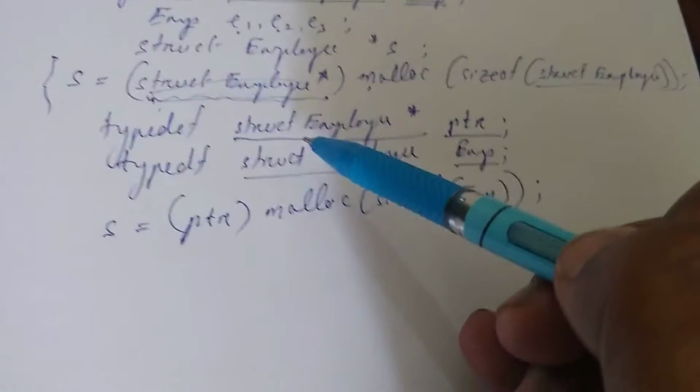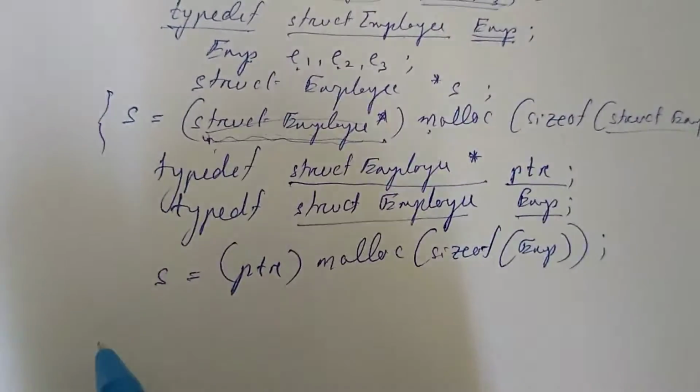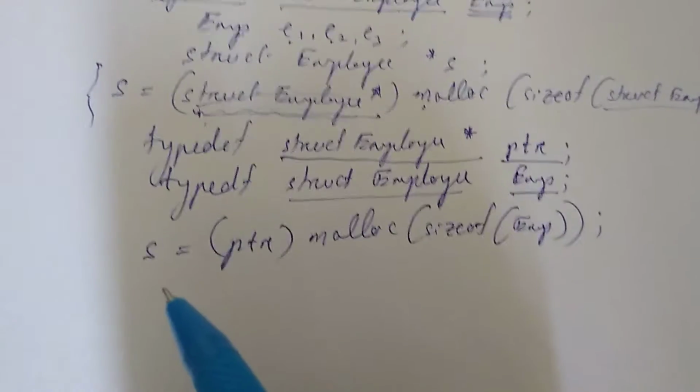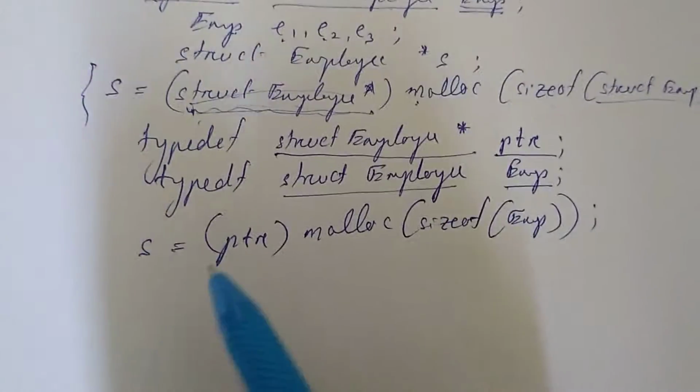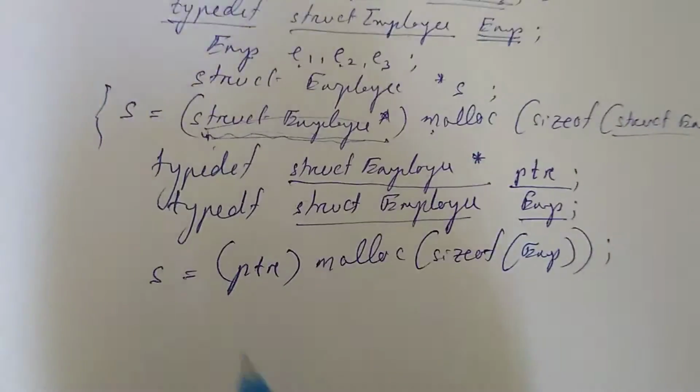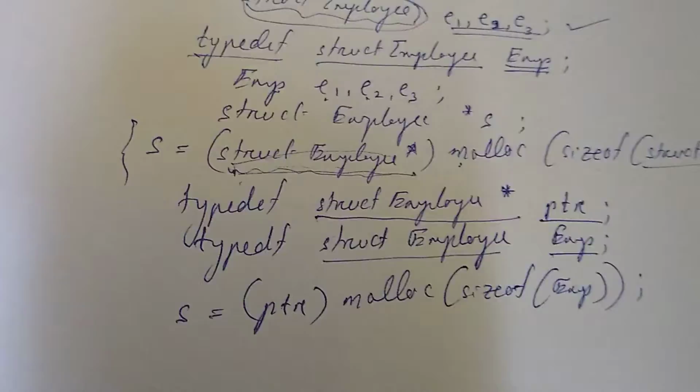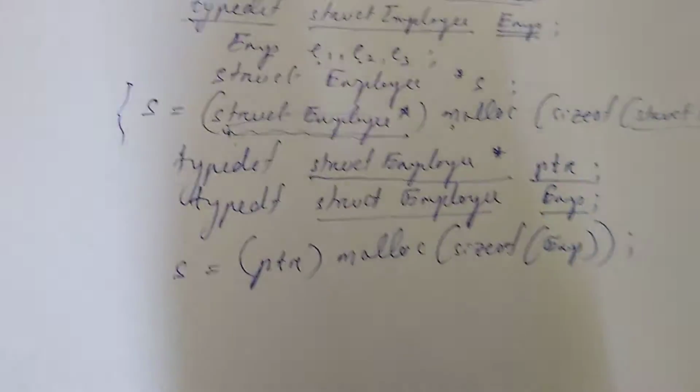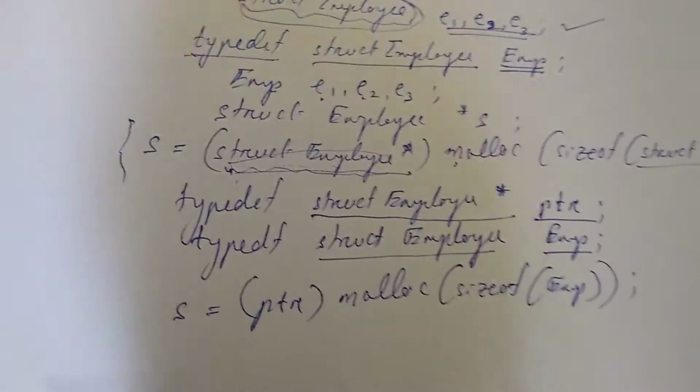Another case is that suppose I want to read a string. How to read a string? In C, there is no string data type. We use a character array. Suppose I want to read a string from the keyboard and display it using a function.